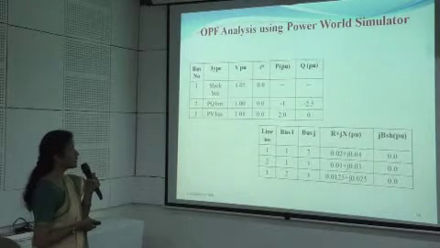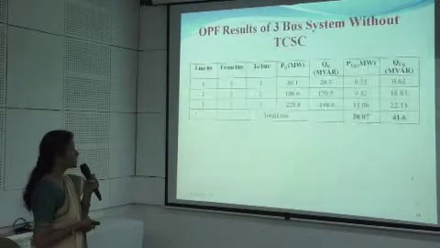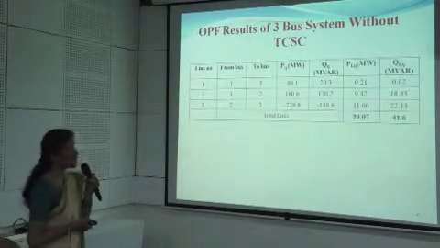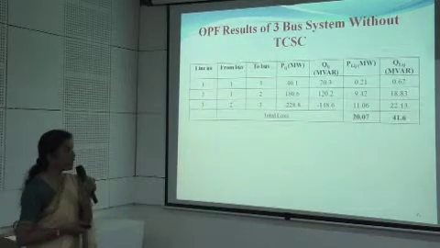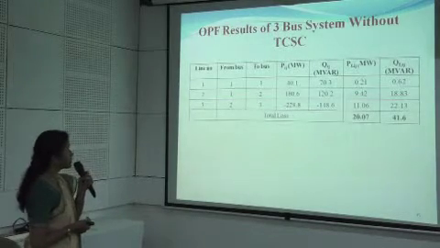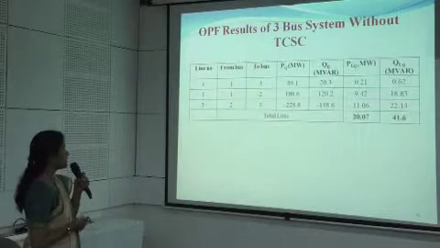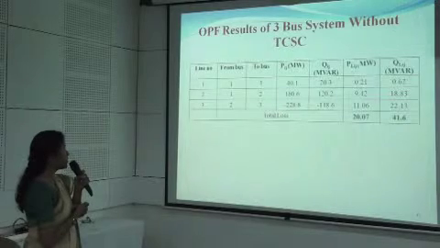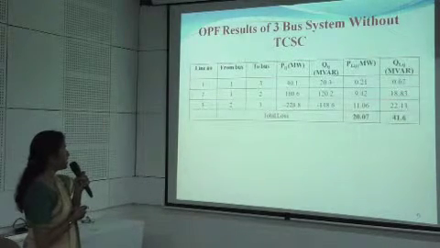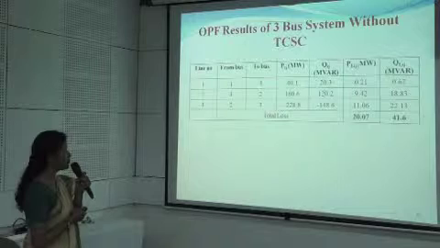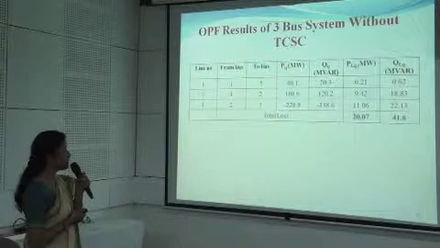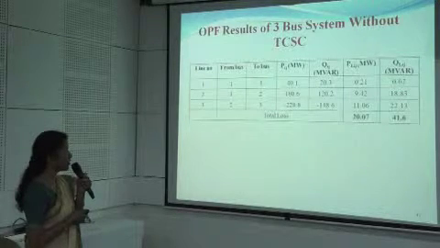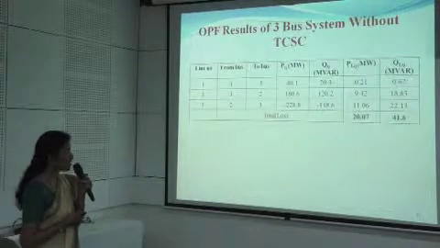So using this PowerWorld simulator, I have simulated this 3-bus system, and I have found that without the implementation of the TCSC in the system, the various values of Pij within the line connected between bus 1 and bus 3 are as follows: the real power is 40.3, the reactive power is 20.3, whereas the losses through this line are 0.21 and 0.62 MVAr respectively.